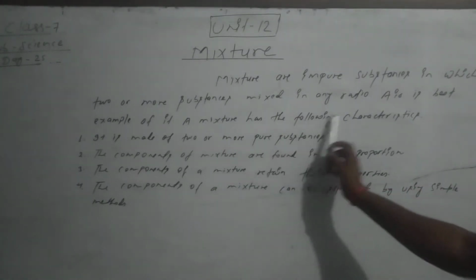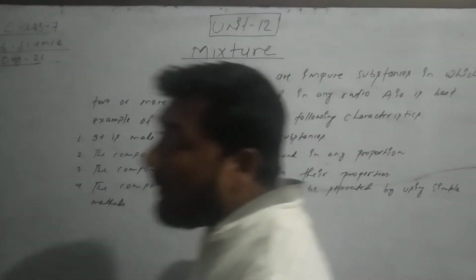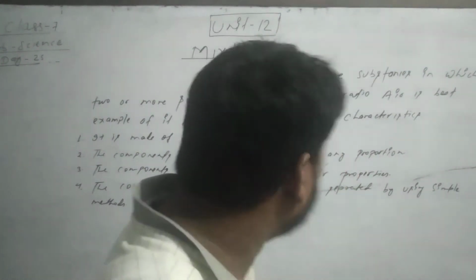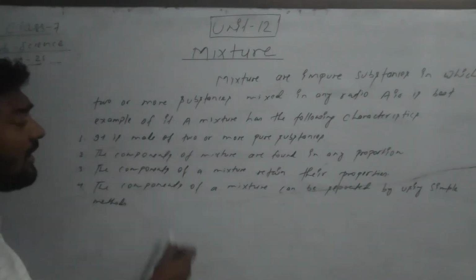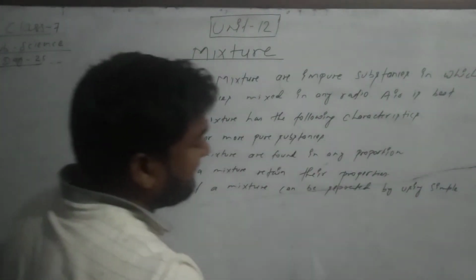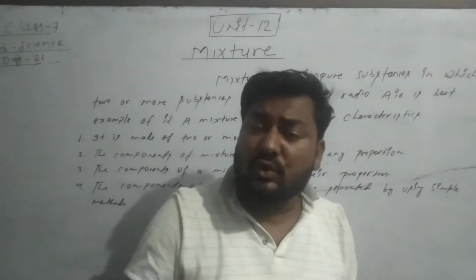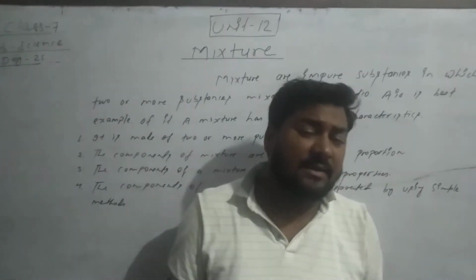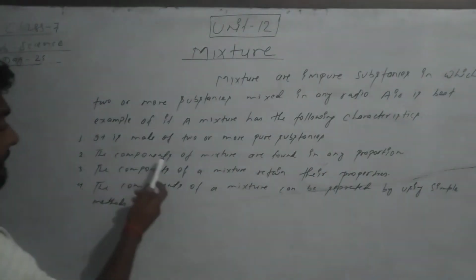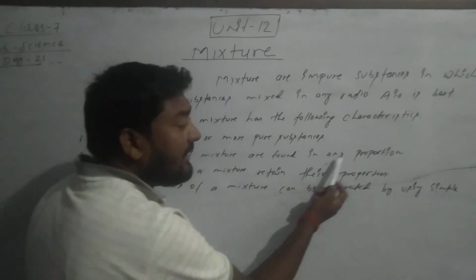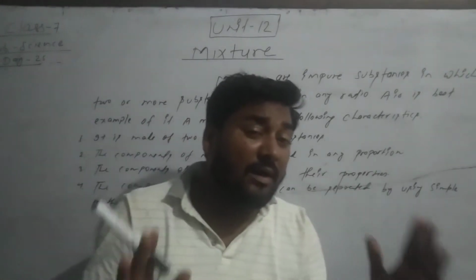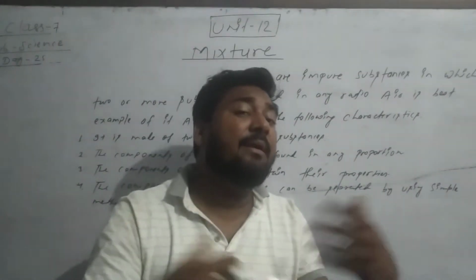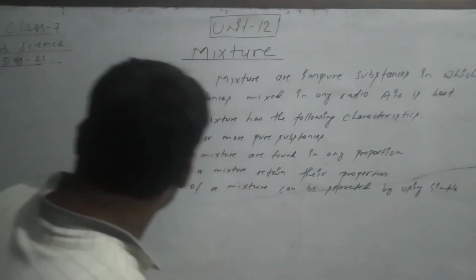A mixture has the following characteristics. What are the characteristics of a mixture? It is made of two or more pure substances mixed together, then of course that is a mixture. The components of a mixture are found in any proportion. No need to be equally mixed. Any component can be in any proportion or any ratio.